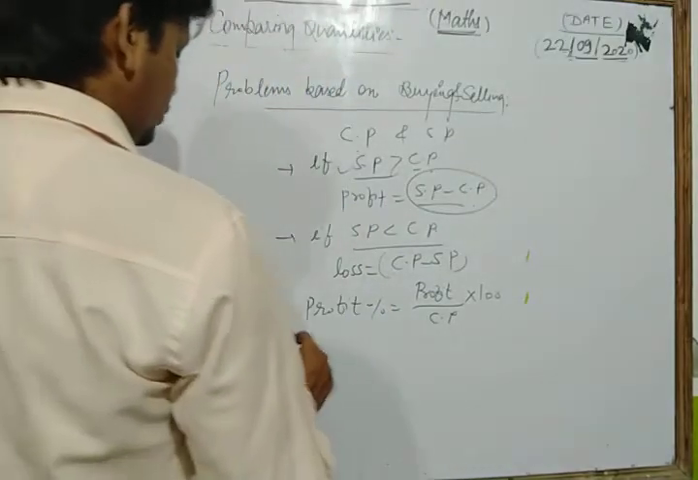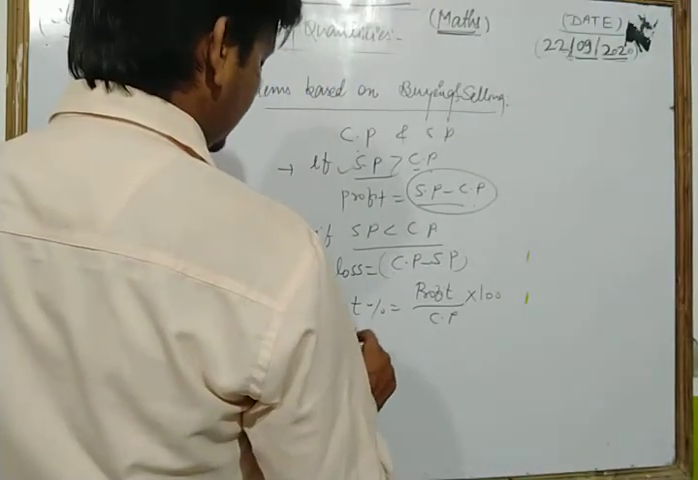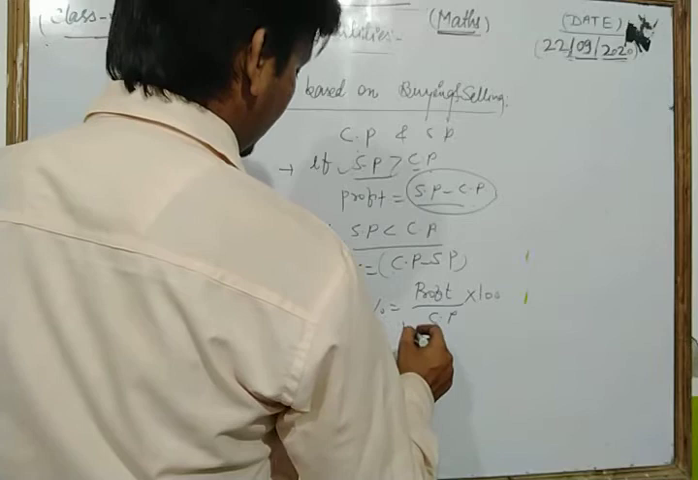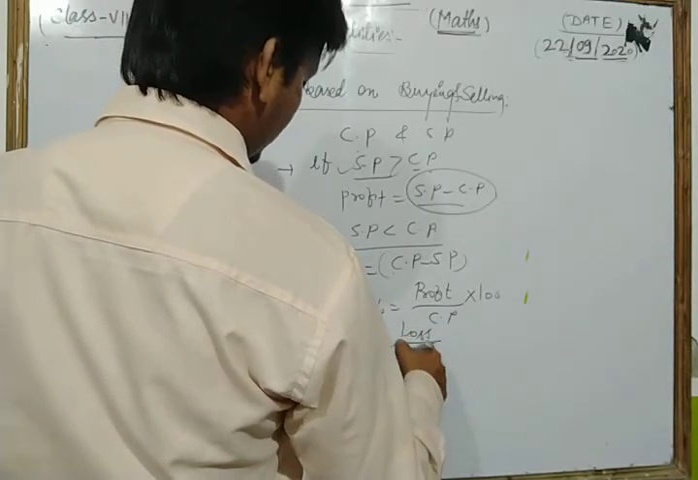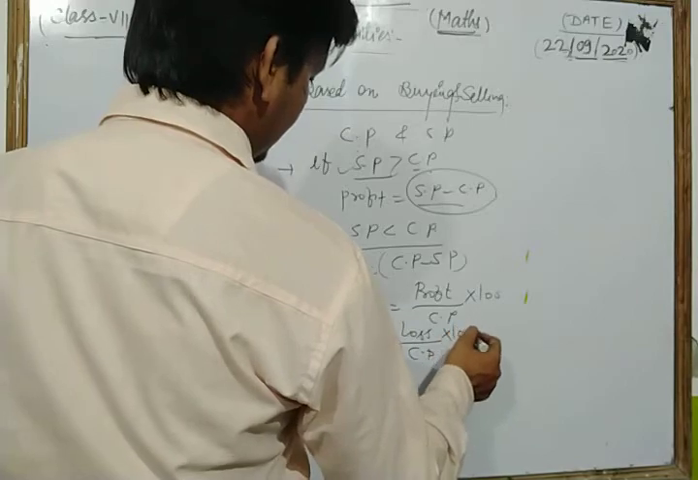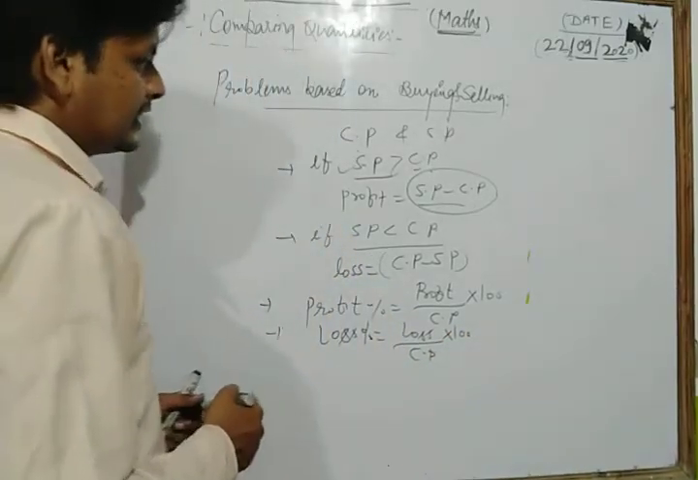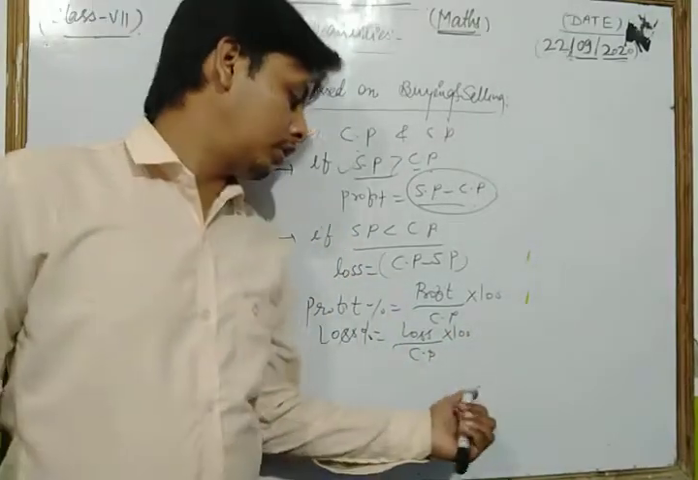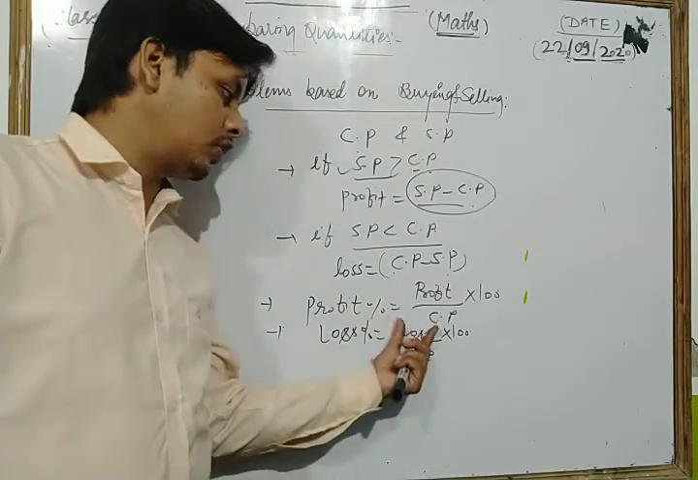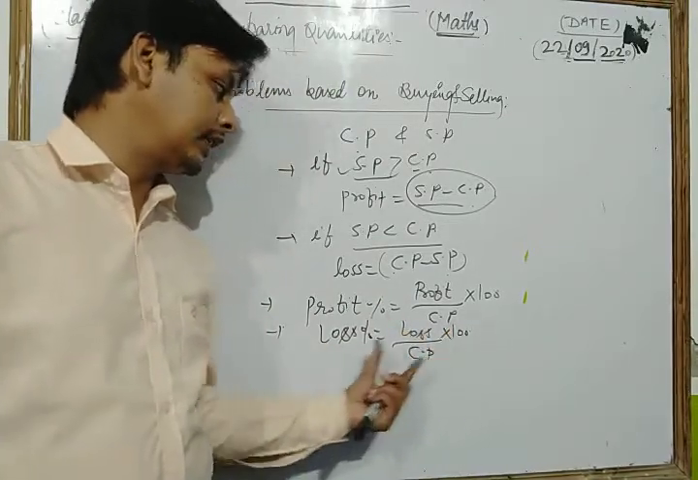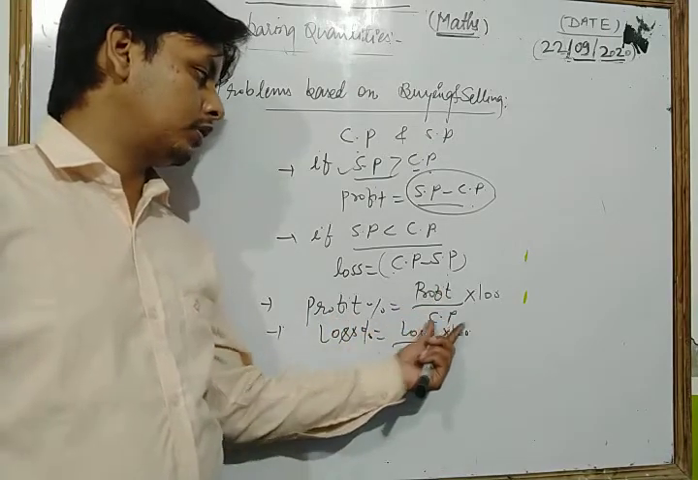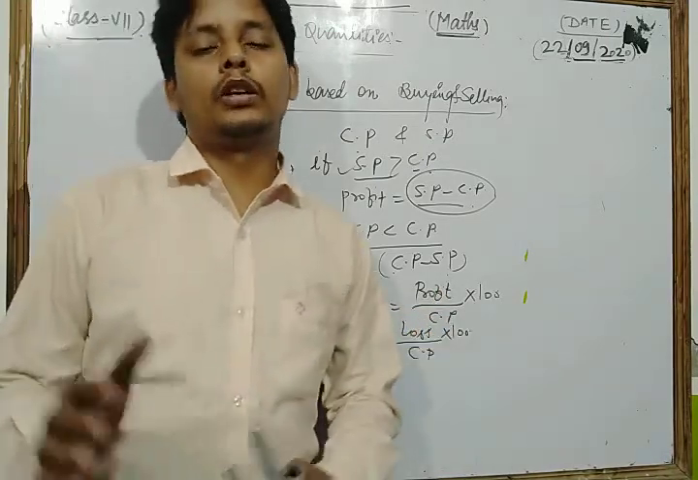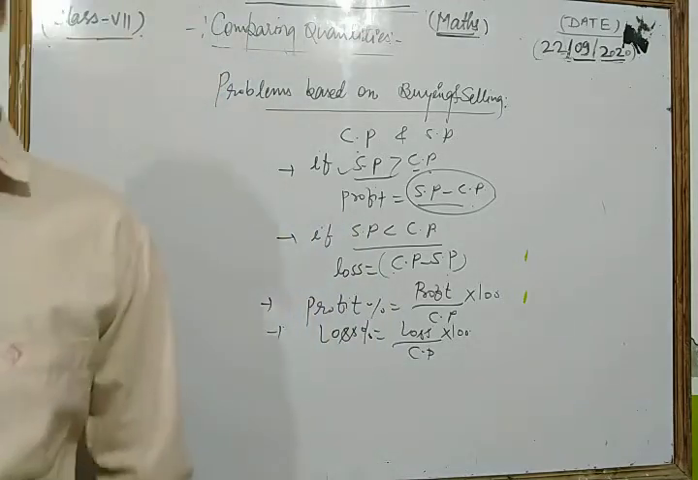If we find the loss percent, then we get the formula loss upon cost price into 100. This is the general formula of loss percent, that is loss upon cost price into 100, and the general formula of profit percent is profit upon cost price into 100. This is one of the most important formulas of that topic.